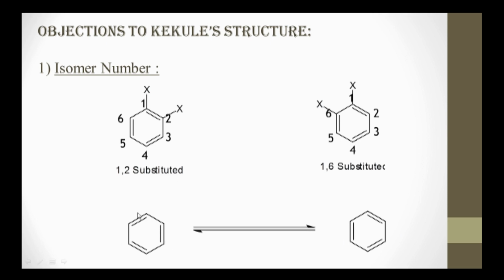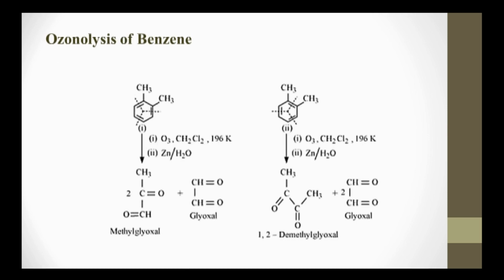He explained that the first structure of benzene and the second structure of benzene are not different, but the same, because in the structure of benzene the double bonds are not static, but keep on changing their positions. This was the explanation given by Kekulé, which was later supported by